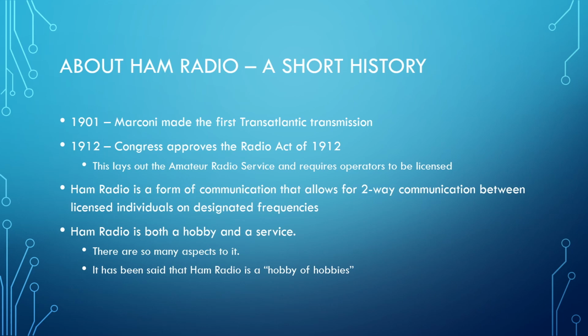What is ham radio? Ham radio is a form of communication that allows for two-way communication between two or more licensed individuals on some designated frequencies. Ham radio is both a hobby and a service. Some people would argue it is just a service. It is both a hobby and a service. Within ham radio, there are so many aspects to it. It's been said that ham radio really is a hobby of hobbies. There are so many different things that you can get involved in that you could really just specialize in, that you could make a hobby within the hobby.